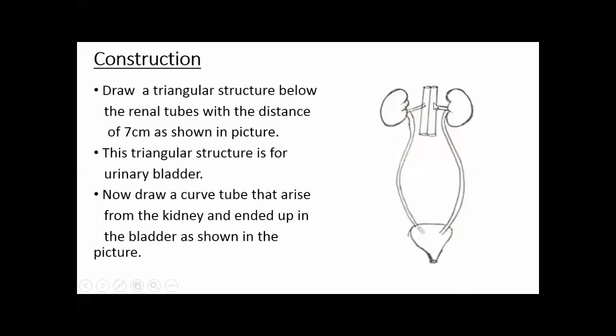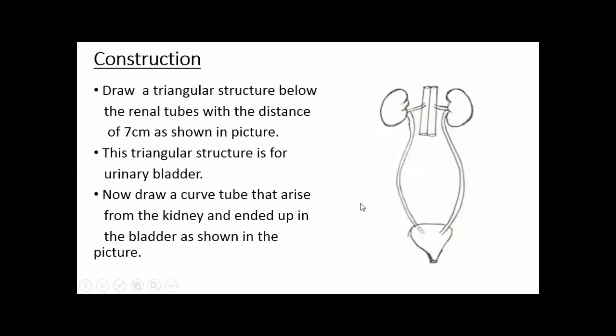Here are the kidneys, these are the ureters, and this is the urinary bladder, and this is the opening of the urinary bladder. And what is the name of this opening? This is urethra. Now draw a curved tube that arises from the kidney and ends in the bladder. These curved tubes arise from the kidney and end in the urinary bladder as shown in the picture. Now students, take a screenshot of this slide.